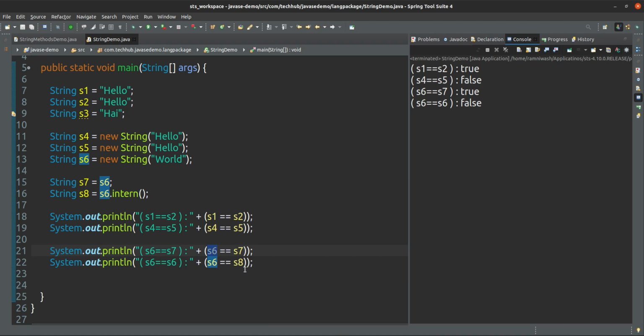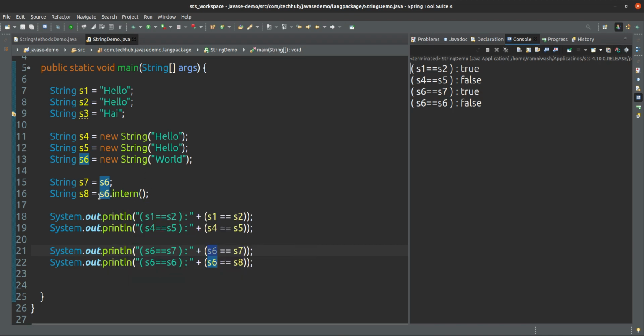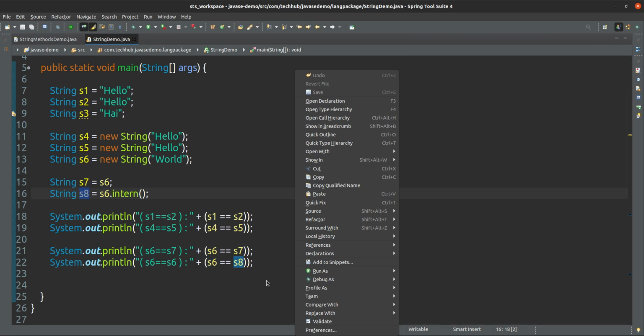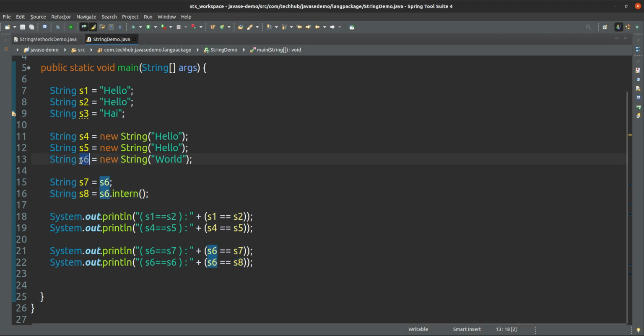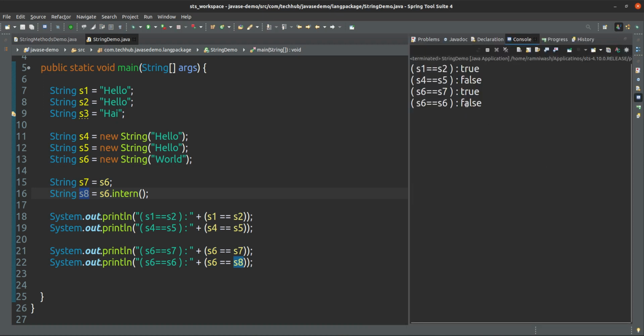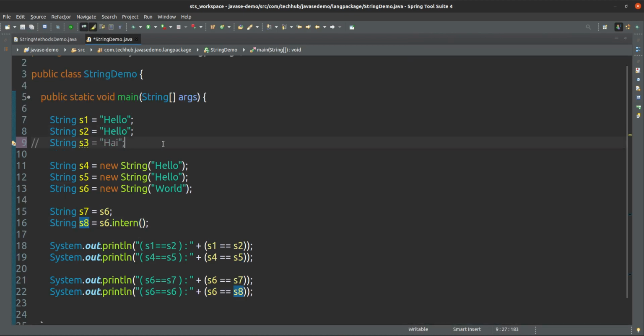And s6 and s8: from s6 we are calling intern, it means it will point to the string constant pool, and s6 is pointing to heap memory, and s8 is pointing to the string constant pool, that's why it is not equal. Yeah, and s3 hi we are not comparing with anything, that is different.